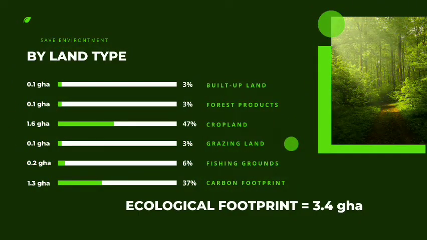According to land type, it shows that 0.3 global hectares were utilized for built-up land, forest products, and grazing land. Each holds 0.1 global hectares, which is about 3% of the ecological footprint. 0.2 global hectares was utilized for fishing grounds. This is 6% of the ecological footprint. 47%, or about 3.4 global hectares, was occupied by cropland. Lastly, we have the carbon footprint, which utilizes the remaining 37%, or about 1.3 global hectares of the total ecological